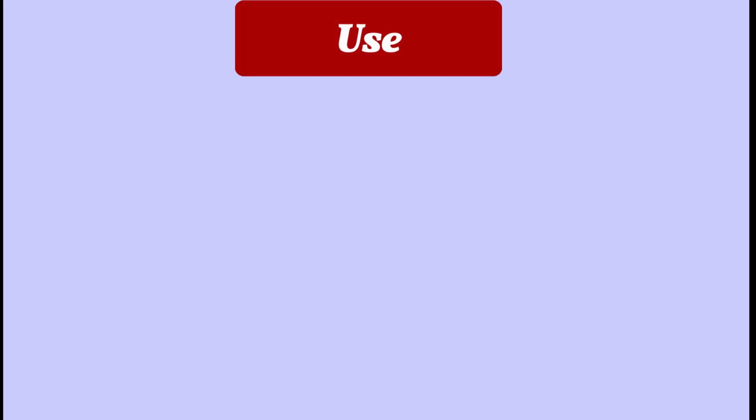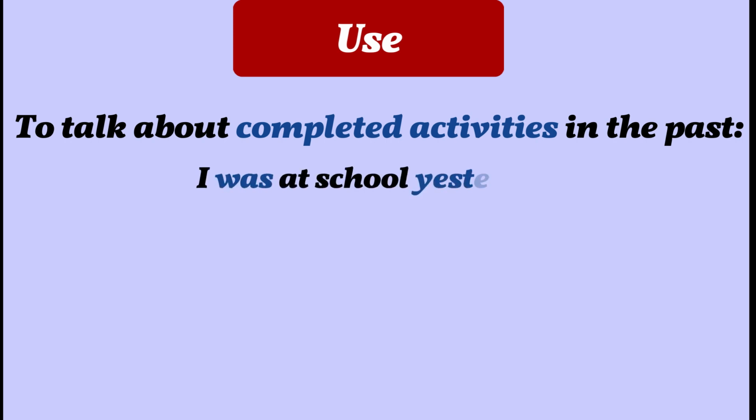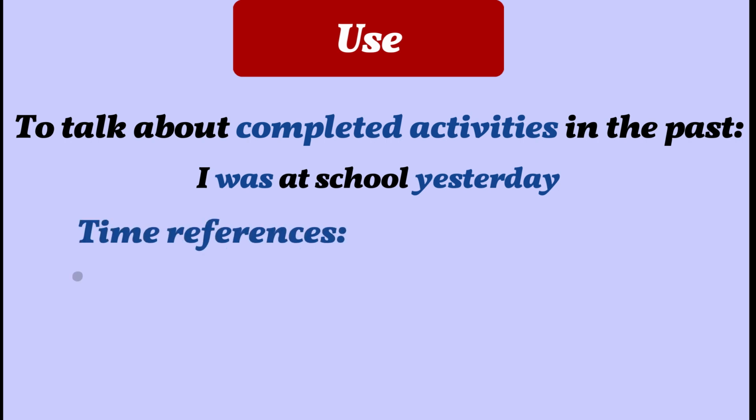Use of the simple past of to be. Now we use it to talk about completed activities in the past, like in this example: I was at school yesterday. So we need some time references that indicate the past, like in that example, yesterday. Let's look at some others.